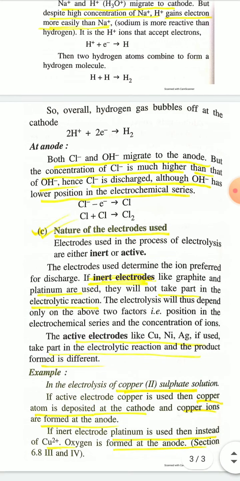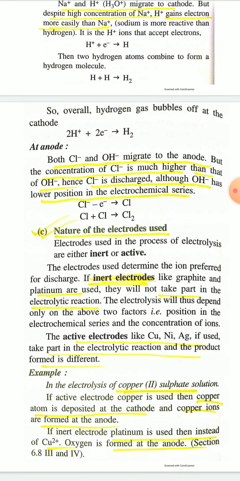The anode reaction: there are two types of anions, one is Cl- and another is OH-. As the concentration of Cl- ion is much higher than OH- ion, although the position of OH- is lower than Cl- in the electrochemical series, as the concentration of Cl- ion is much higher than that of OH- ion, Cl- ion will be discharged at anode.